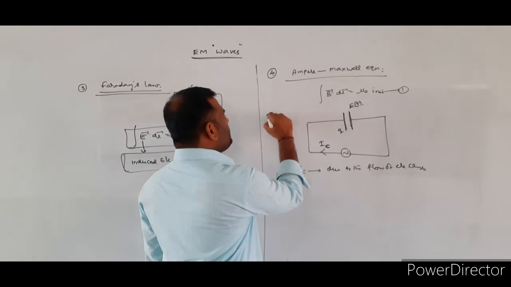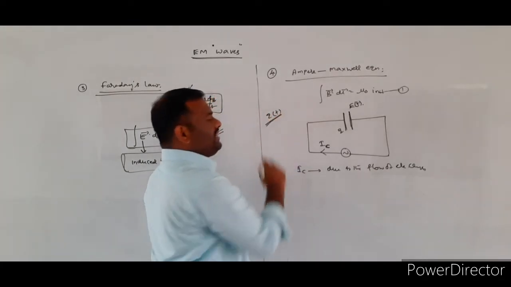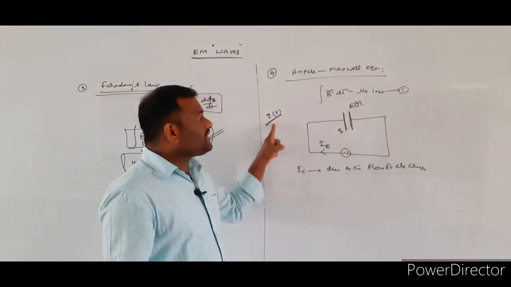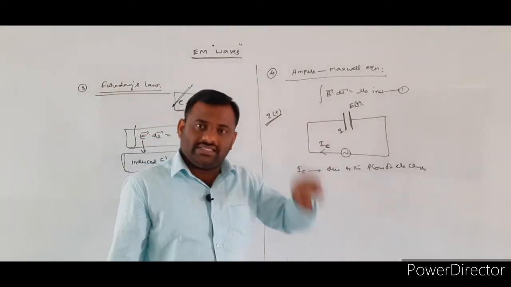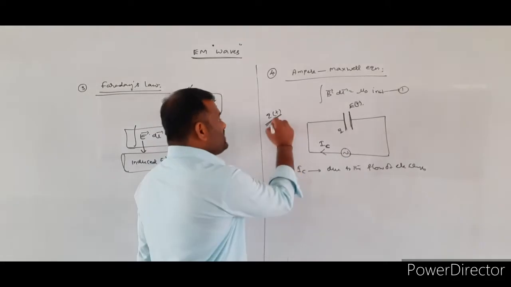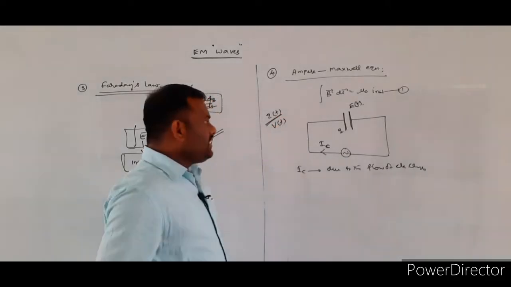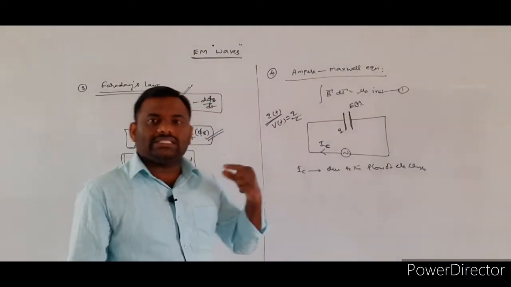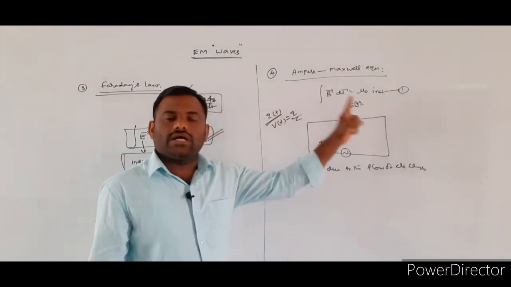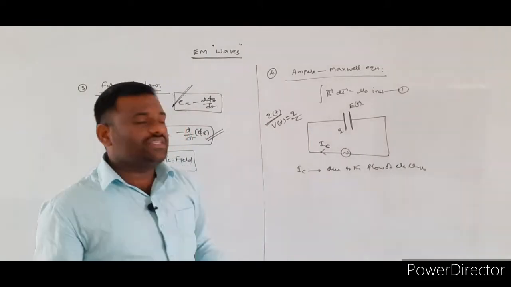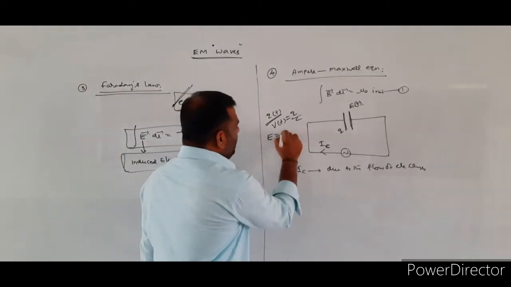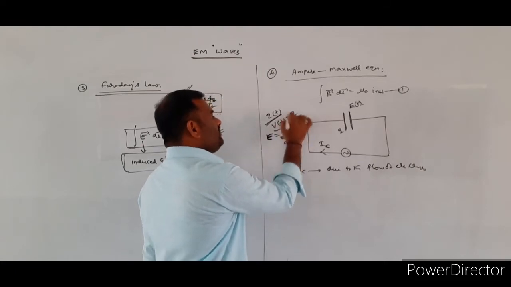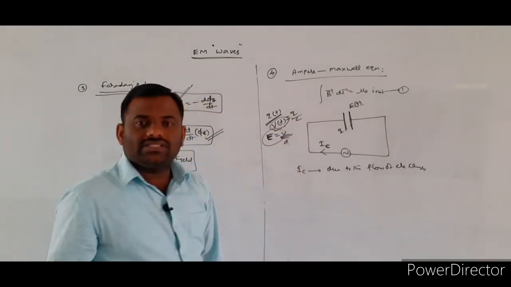So the charge will be represented by Q of t, as we already took in the case of alternating current. Whenever the charge deposited on the capacitor plates changes, the potential also changes with respect to time. What is the formula for potential? V is equal to Q by C. If Q changes with respect to time, the potential difference also changes. Whenever the potential difference changes, the electric field also changes, since the electric field is equal to V by d.